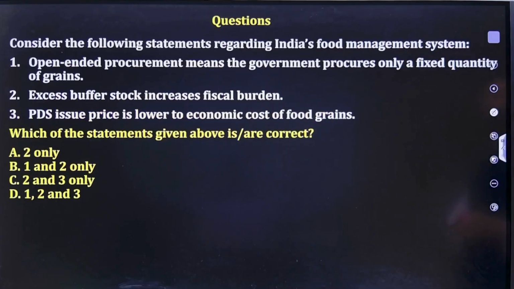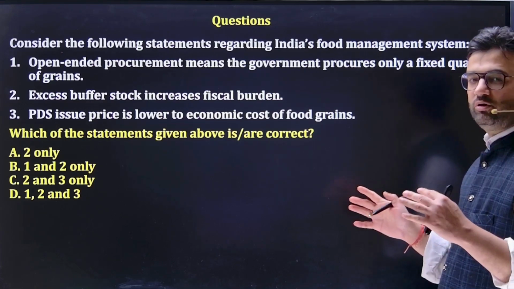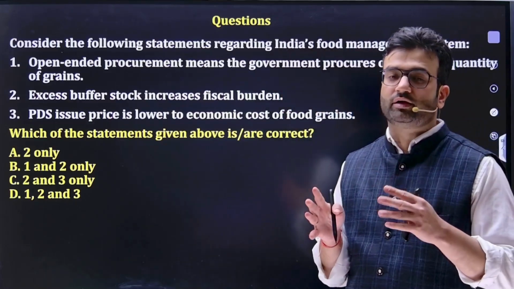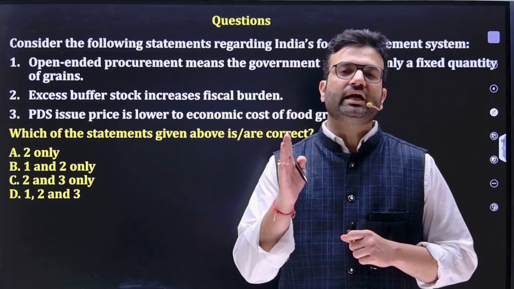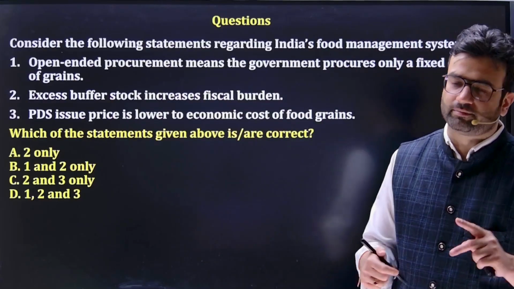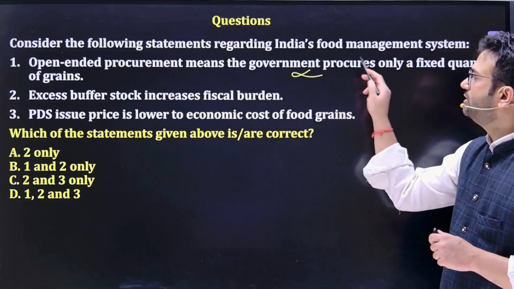Question number 4. Consider the following statement regarding India's food management. Open-ended procurement means the government procures only a fixed quantity of grain. No, open-ended procurement means government can procure any quantity, but the only criterion is that the product should be of that quality which is decided between the farmer and the government. So this is wrong.